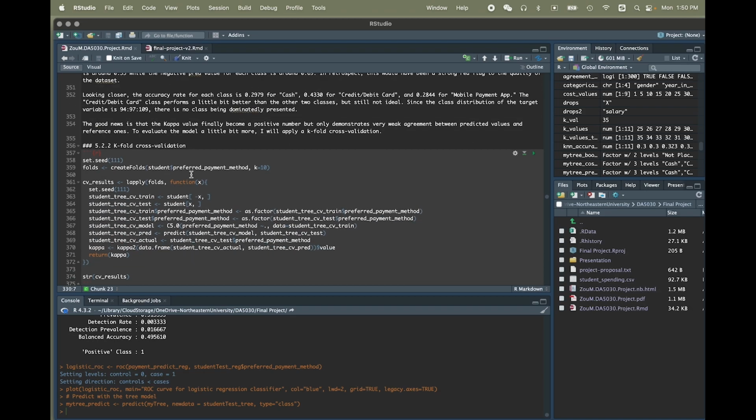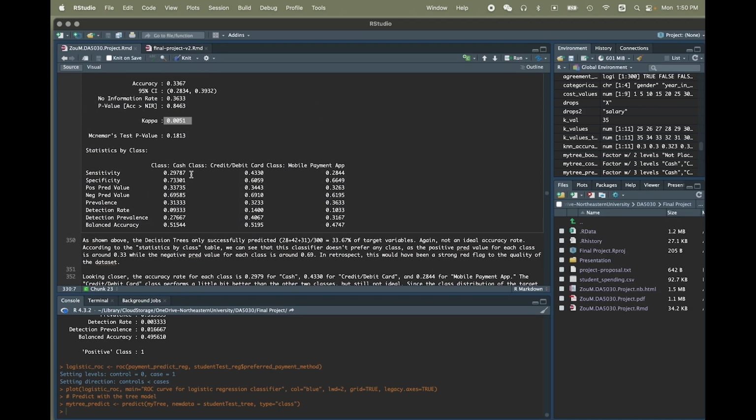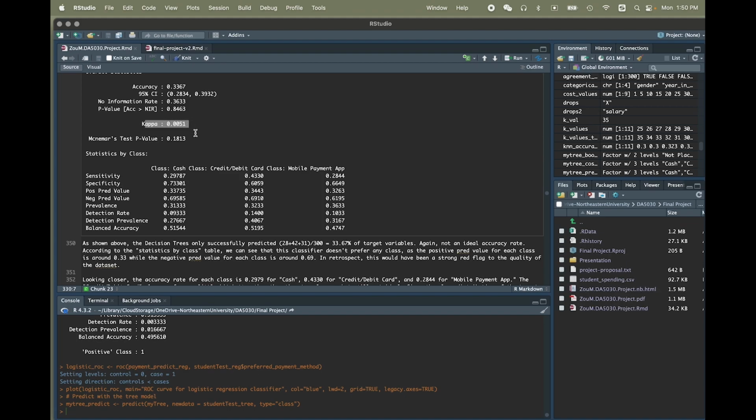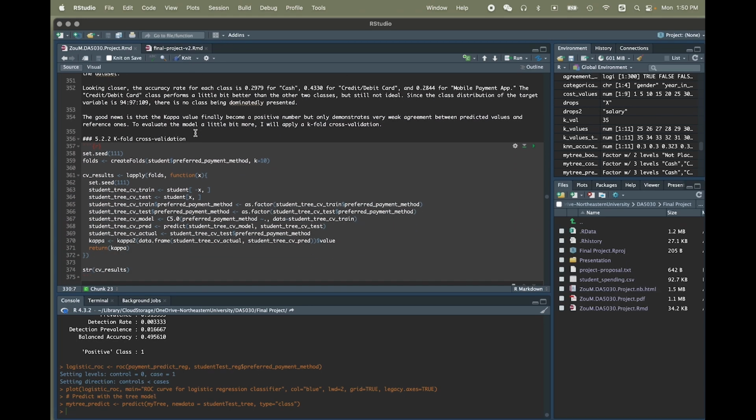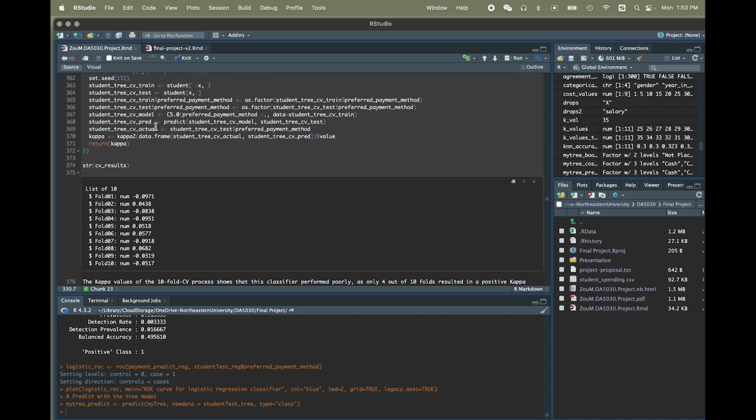But still, I tried to see, is this kappa value constant for this decision tree model? So that's why I used k-fold cross-validation here to try out 10 times of 10 folds to see if the kappa values stay positive.